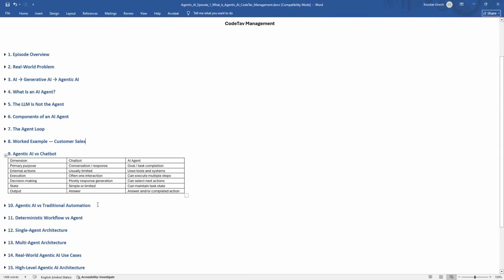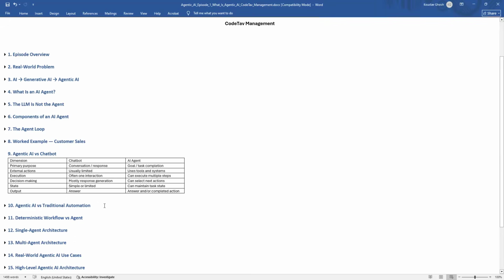But for an agent, if the user asks something, it will identify the goal first, then do the reasoning, then select the proper tool, execute that, observe that, reason again if required, and do the proper actions, and after that we will get the proper response.